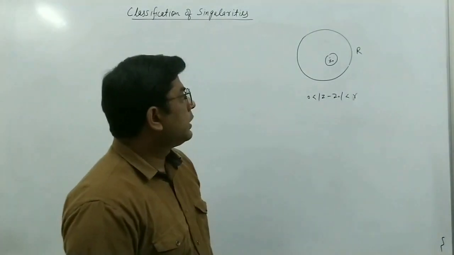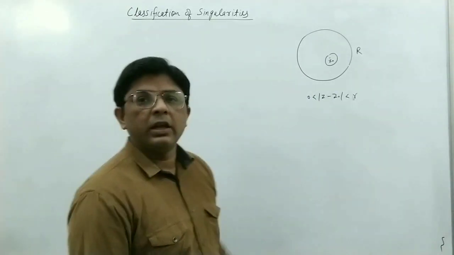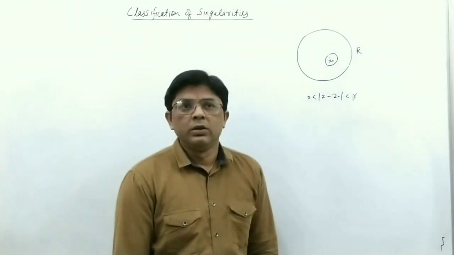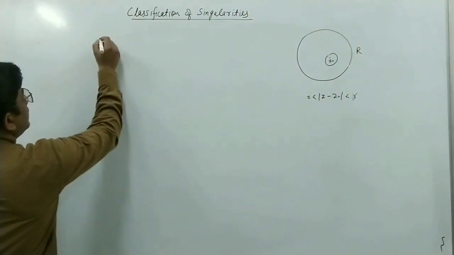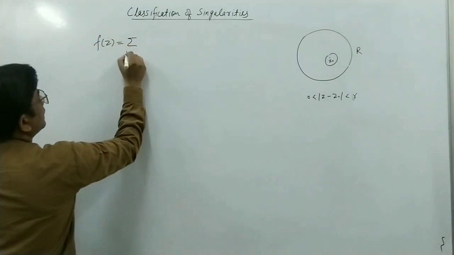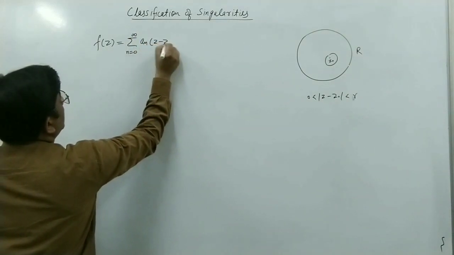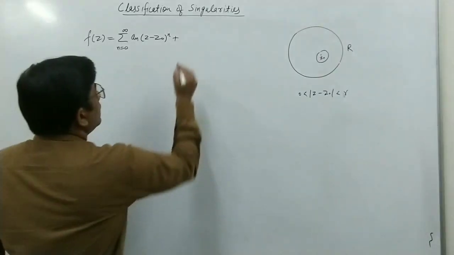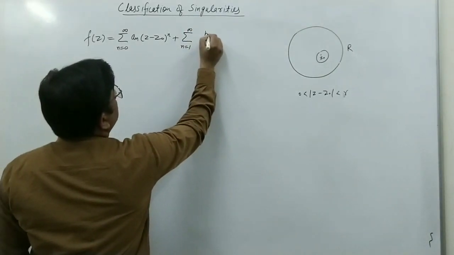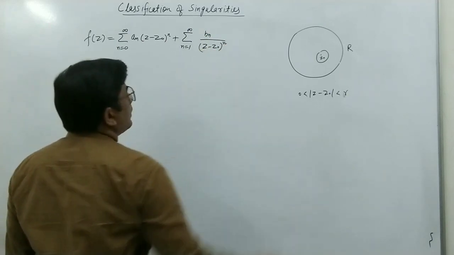Okay, so if this is a deleted neighborhood, we can expand the given function f(z) in Laurent series. So the function f(z) can be expanded like this: summation n equal to 0 to infinity a_n (z minus z0) to the power n plus summation n equal to 1 to infinity d_n upon (z minus z0) to the power n.